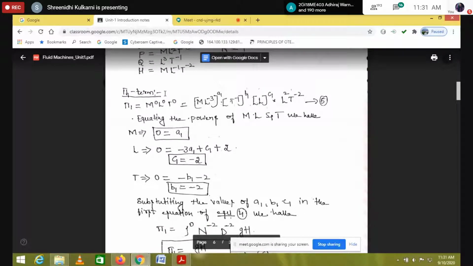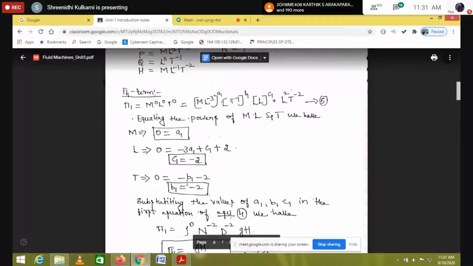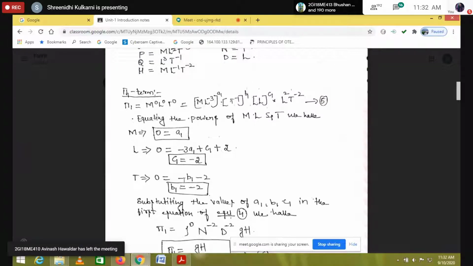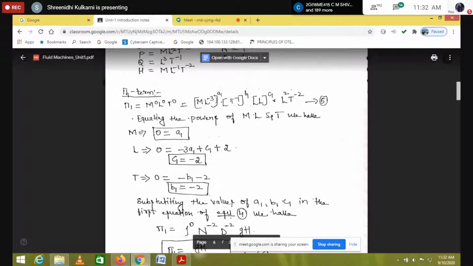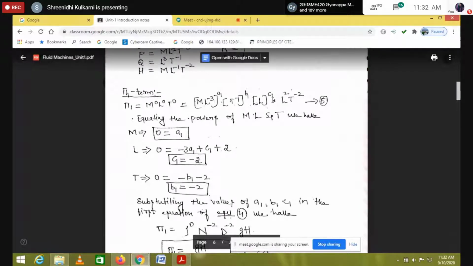Similarly for T, I will repeat the procedure. What is the power for T? In the left hand side we have 0. I come to the right hand side. Here I don't have T. Here I have T to the power of minus 1, to the power of b1, so minus b1. The next term has no T. Here I have T to the power of minus 2, so the power is minus 2. So now what is b1? Now I know all the powers: a1, b1 and c1.